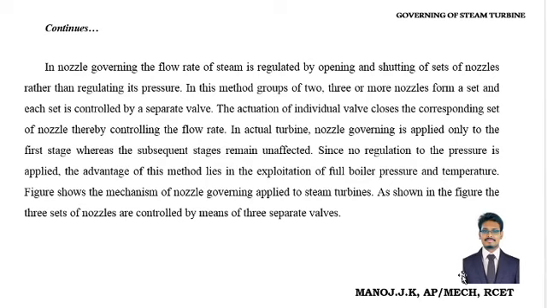The actuation of an individual valve closes the corresponding set of nozzles, thereby controlling the flow rate. In a real case, nozzle governing is applied only to the first stage, whereas the subsequent stages remain unaffected. Since there is no regulation of the pressure, the advantage of this method lies in the exploitation of full boiler pressure and temperature. So one of the main things we have to remember is the main highlight or advantage of this type of governing mechanism.